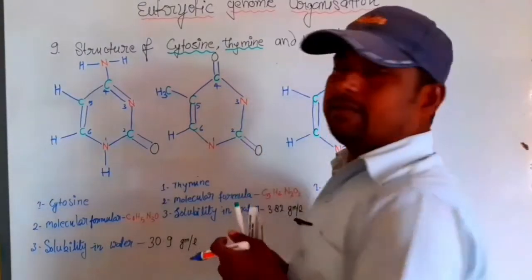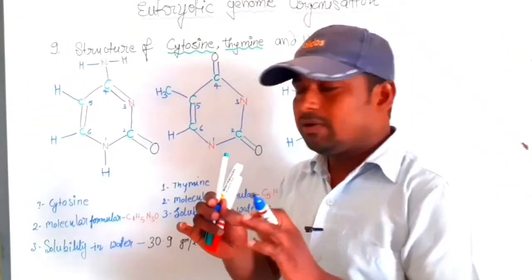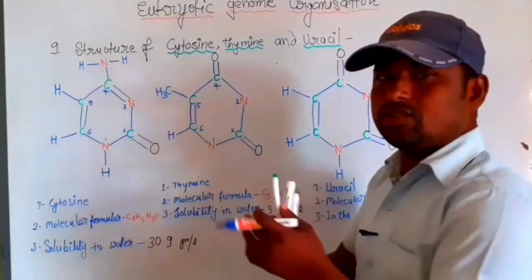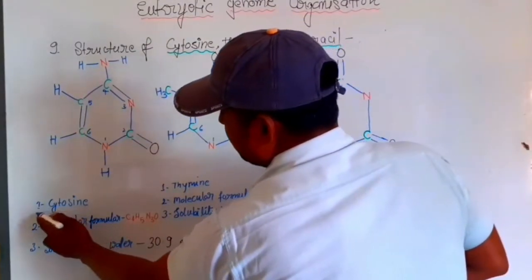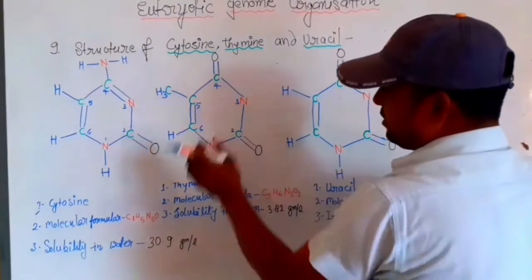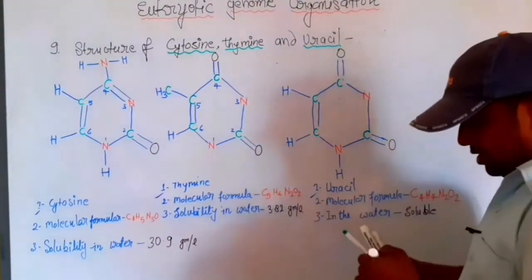Point number 9, notes are given before while discussing the structure of cytosine, thymine and uracil.